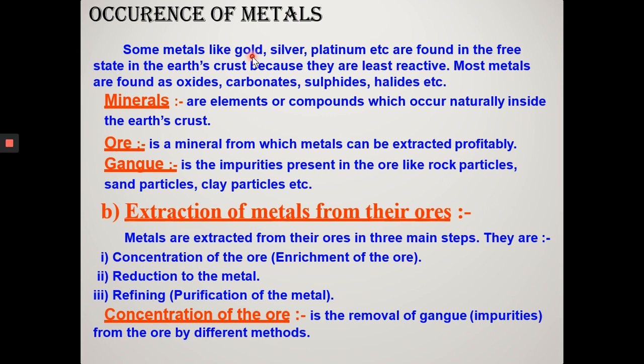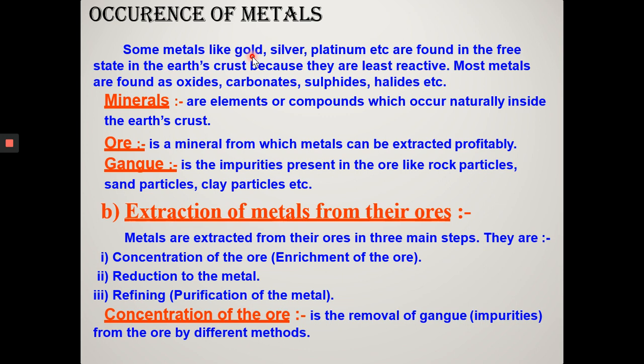Remember students, copper, mercury and silver are not only found in free state but they also exist in combined state, that is in the form of sulfides or oxides. Moderately reactive metals like zinc, iron, lead, etc. are found in combined state as oxides, sulfides, or carbonates.